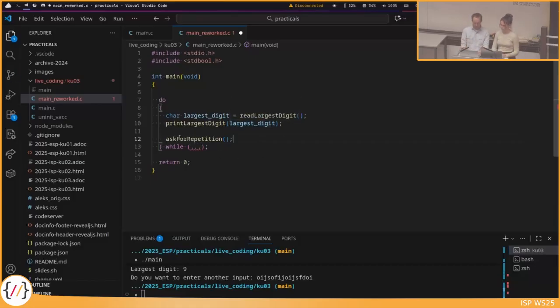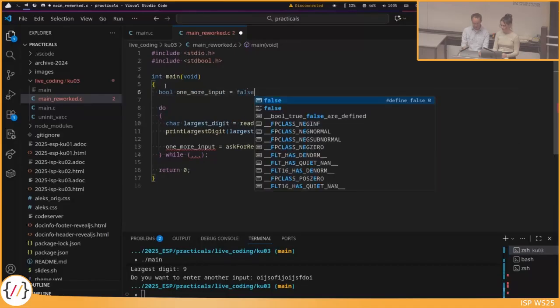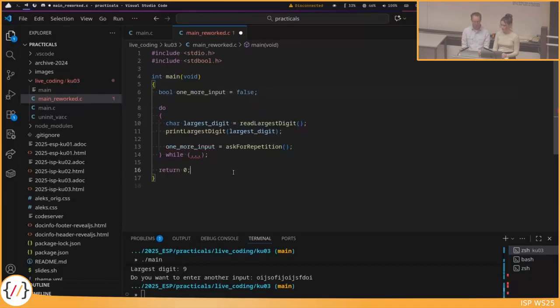And then this ask for repetition probably should return a variable, one more input. Since we will use it in the while condition, I don't declare the variable here, but outside. So again, we have our bool, one more input, set to false at the beginning so that it is initialized. Then we ask for the repetition, and here we get either true or false, depending on what the user entered.